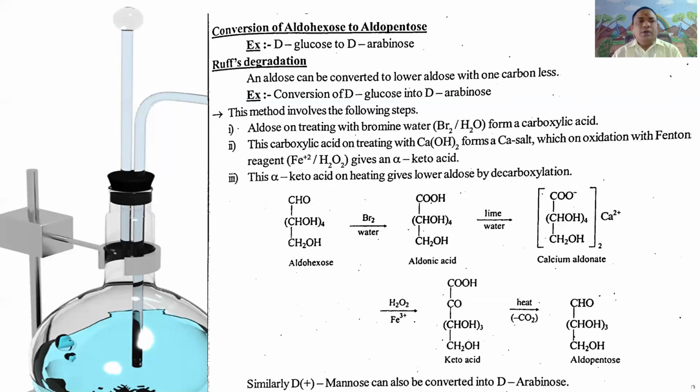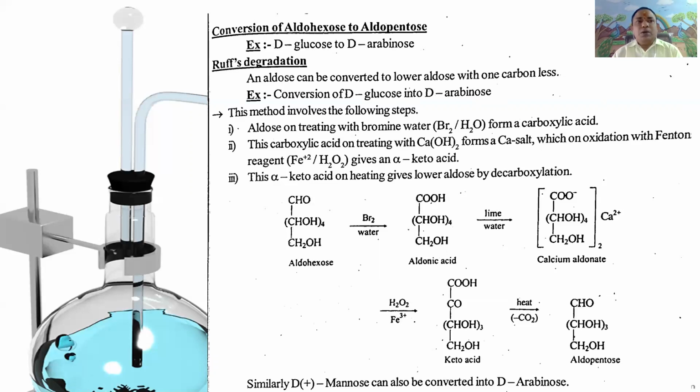In the second step, this gluconic acid upon treatment with lime water gives calcium gluconate, which can also be called calcium aldonate. This calcium gluconate upon treatment with Fenton's reagent. Here Fenton's reagent is the mixture of ferrous sulfate and hydrogen peroxide.